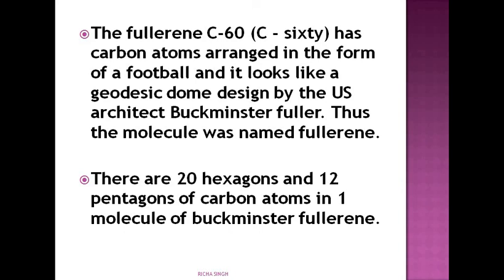So this much for today. In this you will study in detail about diamond and graphite, and for fullerene you will just go through what the structure is, where it originated from, and that it is formed of C60 carbon atoms. That's it. Thank you. This much for today.